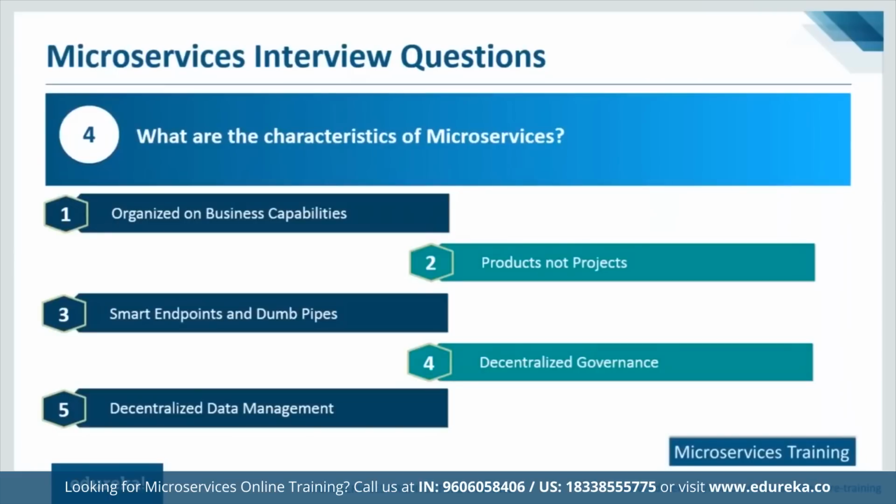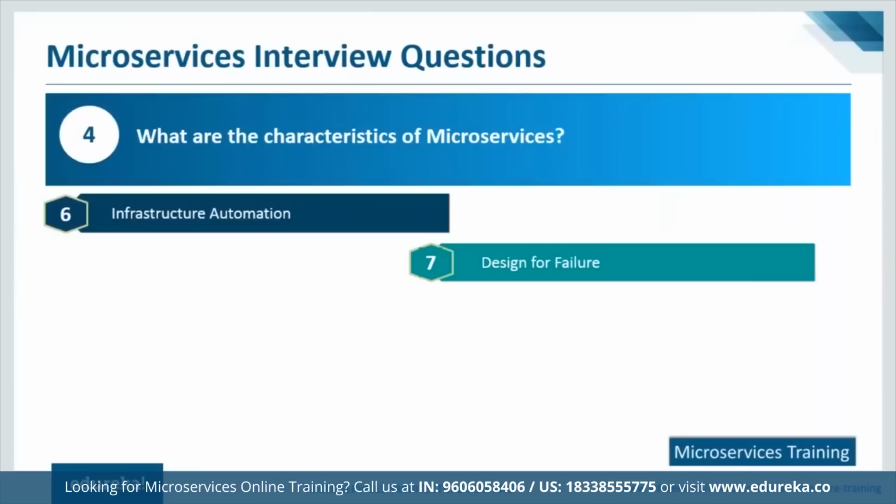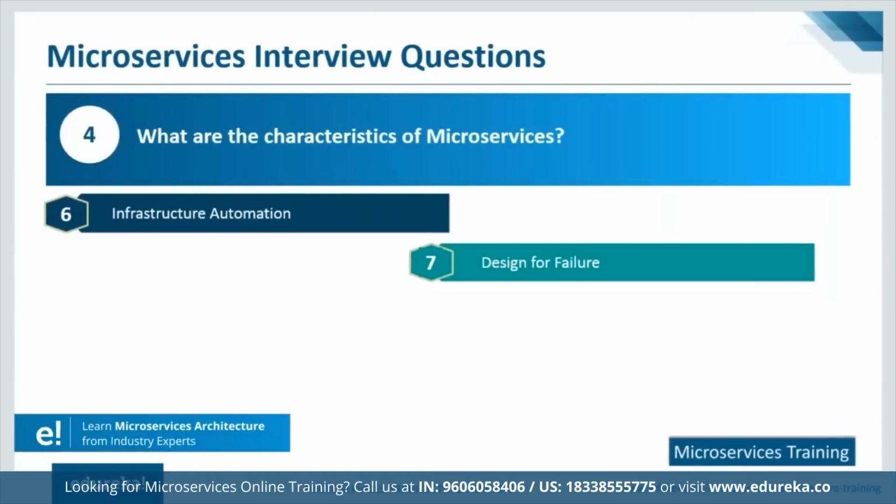Decentralized governance. We've already discussed this point, so I would just skip it for now. Decentralized data management. We've also discussed this. That means you're free to have an individual approach where you have your own database, and the single database in your microservice is treated as an individual entity or a container rather. Infrastructure automation. Yes, this is an important point. Since you have so many microservices, it is important that there is proper automation. This ensures speedy development and also maintenance. Design for failure.